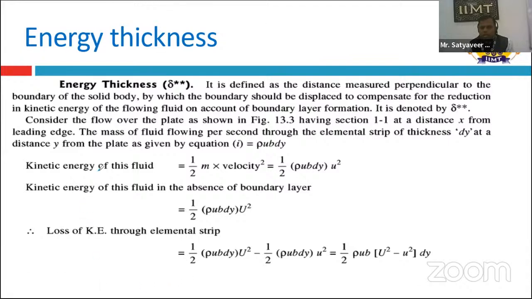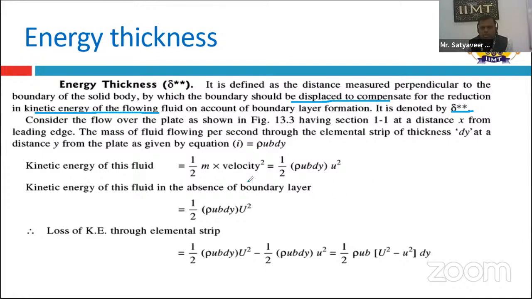Energy thickness is defined as the distance measured perpendicular to the boundary of the solid surface by which the boundary should be displaced to compensate for the reduction in kinetic energy of the flowing fluid, and it is denoted by delta double star. To derive the energy thickness, we proceed in a similar way.